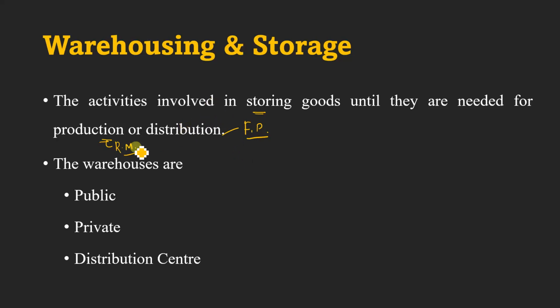And for the raw material, similarly, we have to store them till they are used in production. So warehouses are of three different kinds: the public warehouse, where the ownership is the government; then the private warehouse, where the ownership is any private company or any person, or an individual. The distribution center, we can say it is public or private, maybe both. What we do here is we receive the product, sort it, and distribute it to the market. So this is called a distribution center.